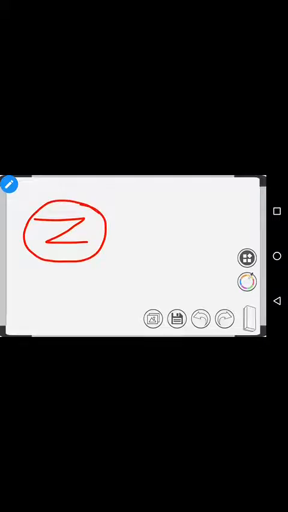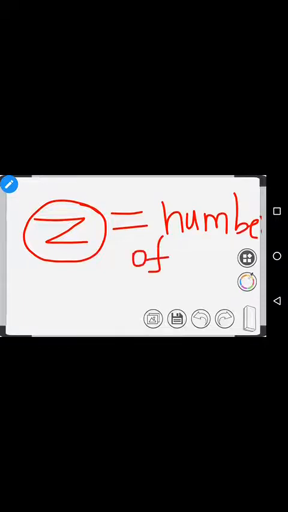It is like a symbol. For example, for hydrogen the symbol is H, and similarly the symbol representing the atomic number is Z. It will give only the number of protons. That is very important: only protons, not electrons.